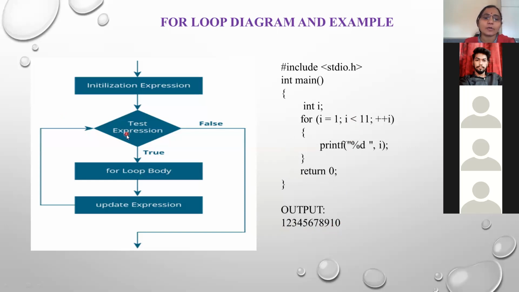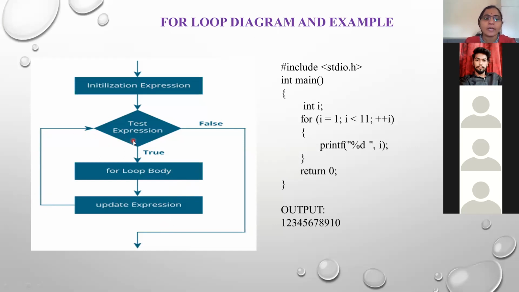In this algorithm, if the condition is true, then it enters the for loop body. If the condition becomes false, then it goes directly out of the loop. It will enter the for loop if the condition is true, after that the expression will be updated, meaning the value of i will be updated, it will increase, and again the control is transferred to the test condition.